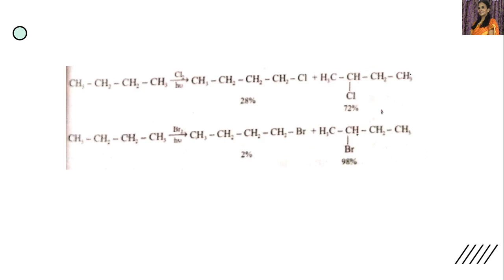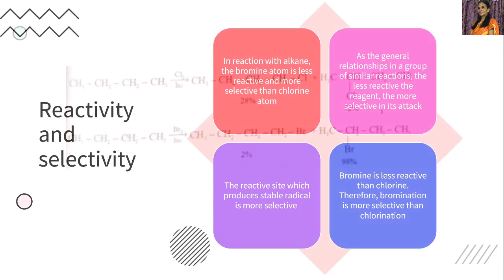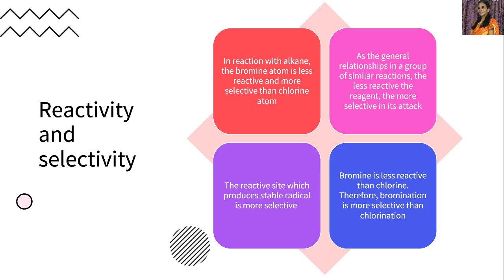Thus we got 1-chlorobutane and 2-chlorobutane in the ratio 28% and 72%. Whereas in bromination, 1-bromobutane is only 2%, almost nil. So almost 100% major product is obtained, that is 2-bromobutane, because bromine is less reactive and more selective, and it forms only the stable product. This we can explain based on the reactivity and selectivity of bromine.